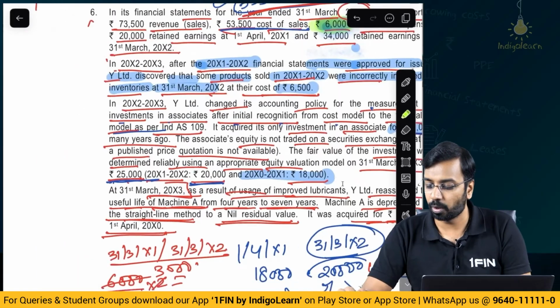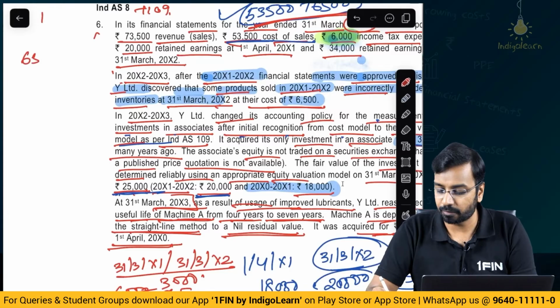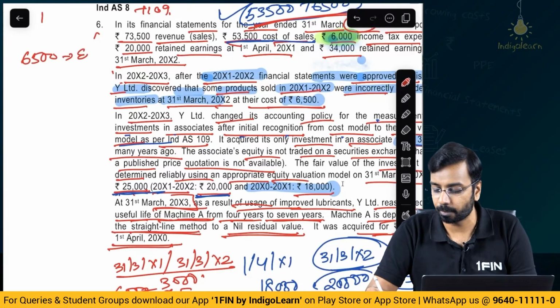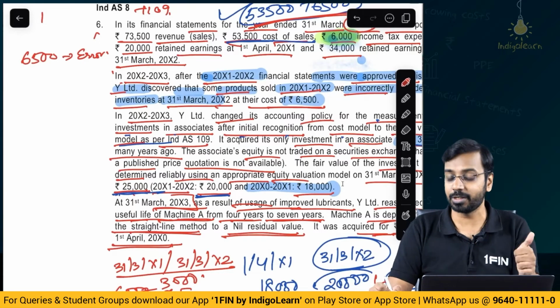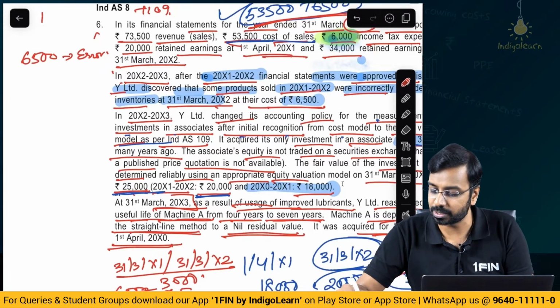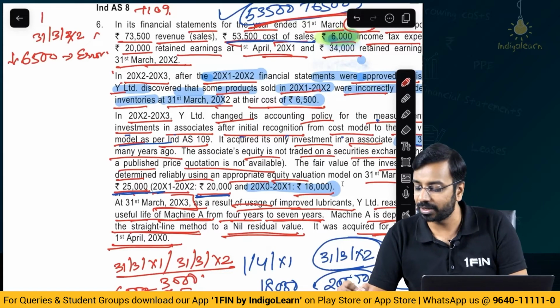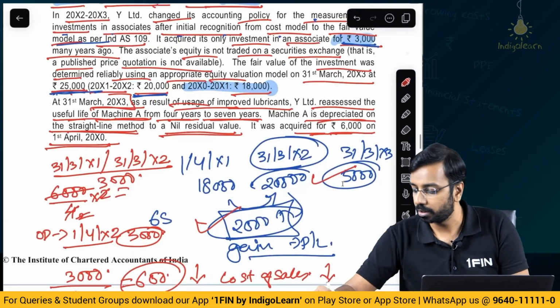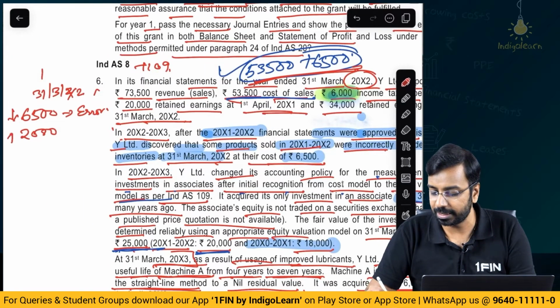6,000 of tax. Now, what are the changes that have happened? One change is our 6,500 error. Because of this error, my profit will go up or come down. My profit in the previous period, that is the period reported at 31st March of year 2, will go down. Then I have a gain. We have calculated a gain of 2,000. So, a gain of 2,000 will increase my income. So, net is minus 4,500.